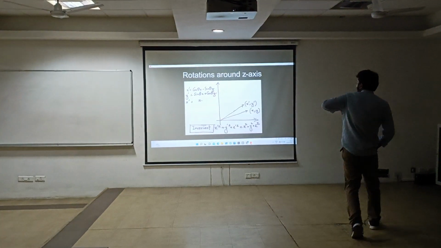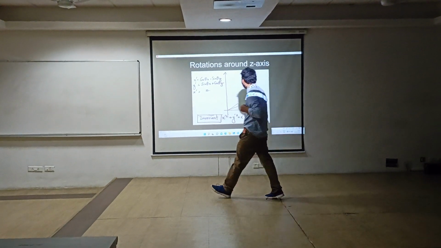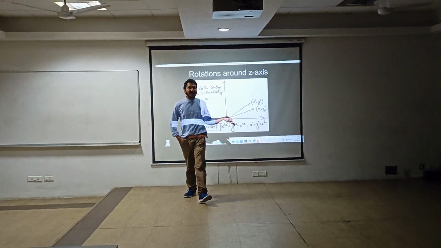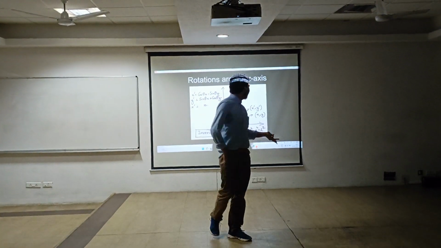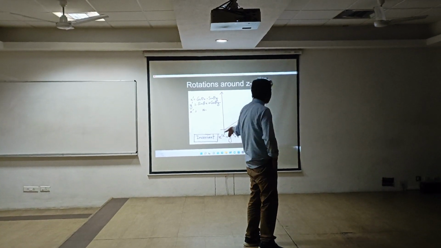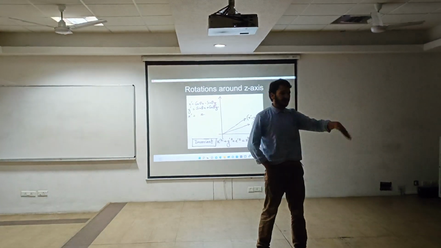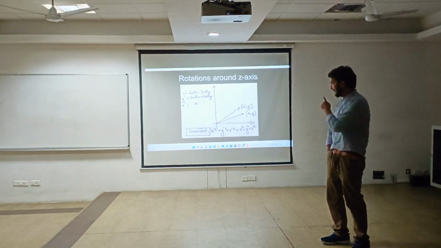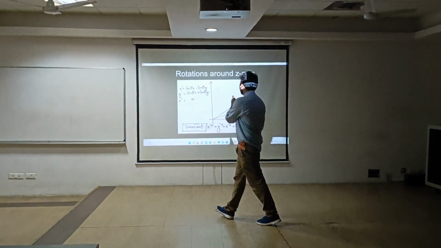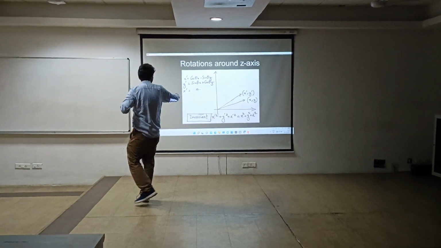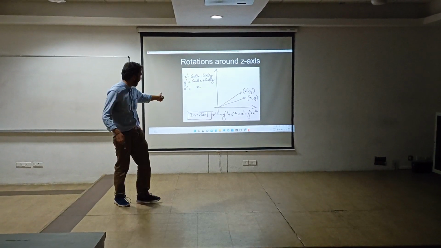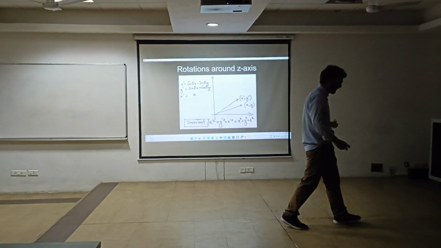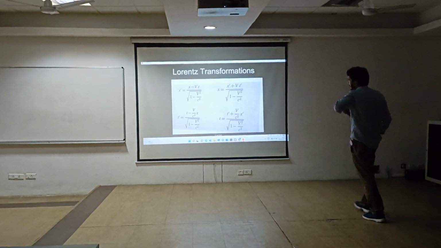Next slide. So basically, when you rotate a vector by an angle alpha, the coordinates transform to this. And this is the mix, and the new coordinates are restored according to the old coordinates when you apply cos(A+B) and sin(A+B) in that formula. But in rotation, the coordinates are invariant. x prime squared plus y prime squared plus z prime squared is equal to x squared plus y squared plus z squared. Now next slide.